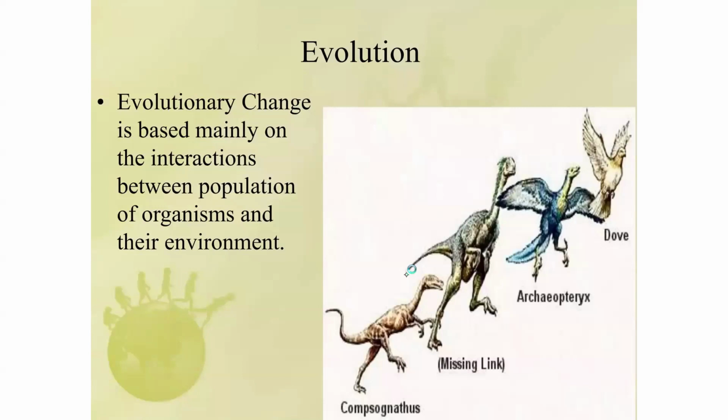Evolutionary change is based mainly on the interaction between the population of organisms and their environment. So it means if there is a problem in the environment, the population of those organisms will sense it, and they will change their form so that they will suit the environment.